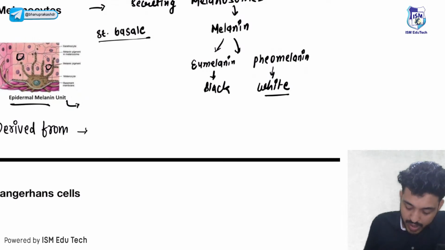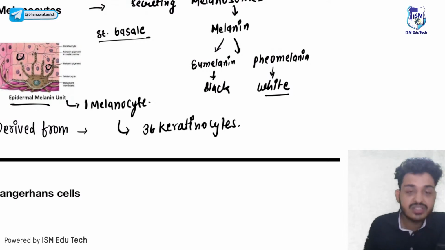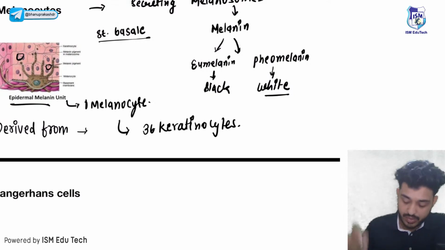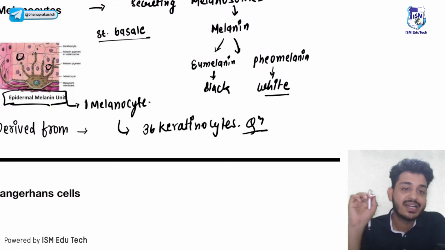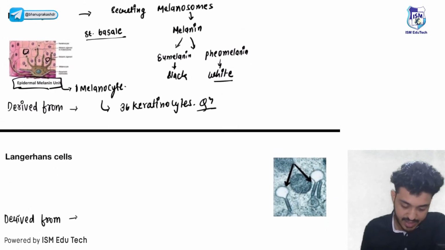One melanocyte will be giving color to 36 keratinocytes, and this is known as the epidermal melanin unit. Remember, this was the question asked.